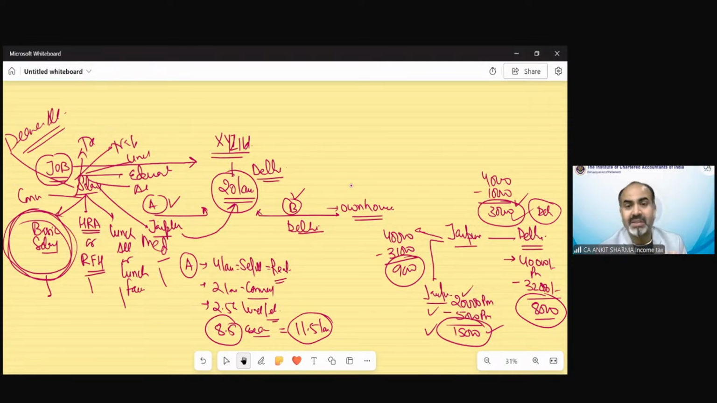So there is no fixed answer. There is no fixed package. There is no fixed structure for deciding a salary structure. That could be different depending upon different situations.